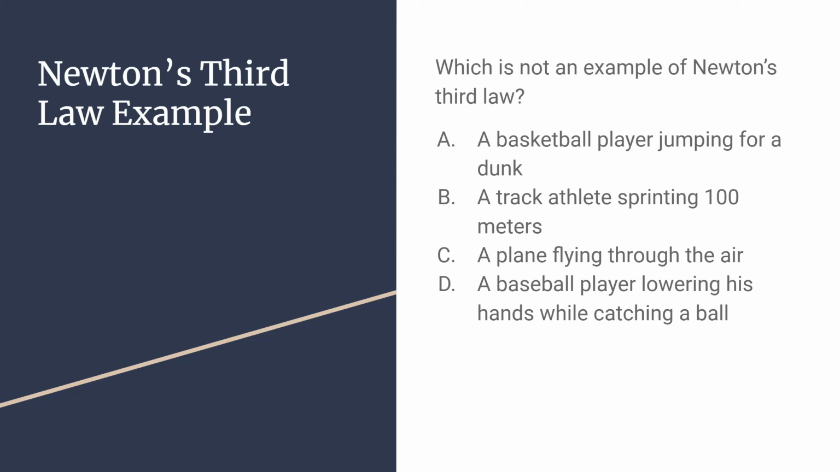Newton's third law example. Which is not an example of Newton's third law? A, a basketball player jumping for a dunk. B, a track athlete sprinting 100 meters. C, a plane flying through the air. Or D, a baseball player lowering his hand while catching a ball. I'll give you a minute to think.